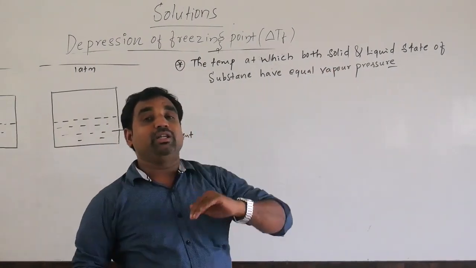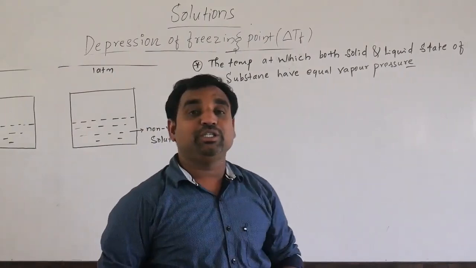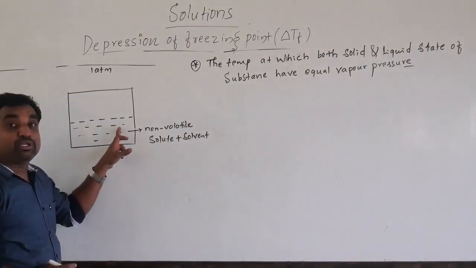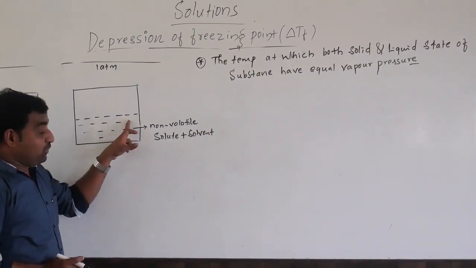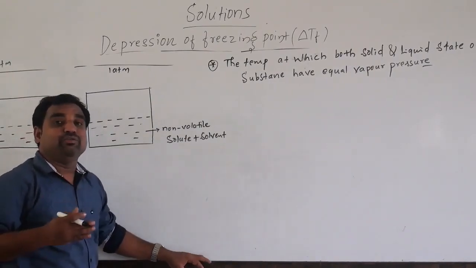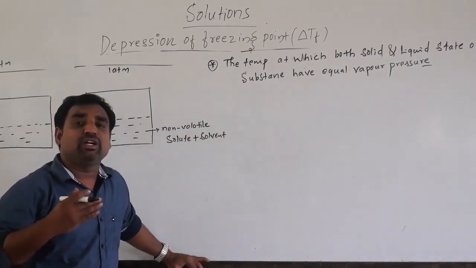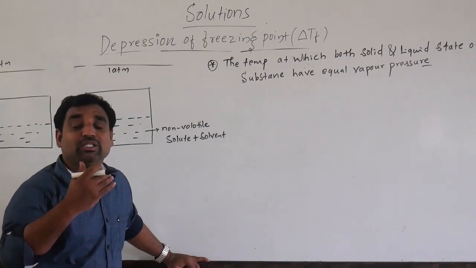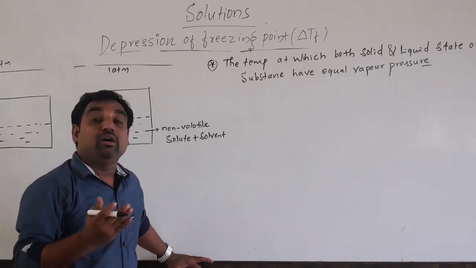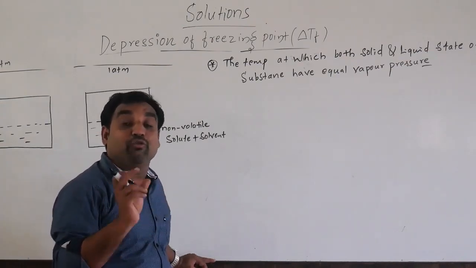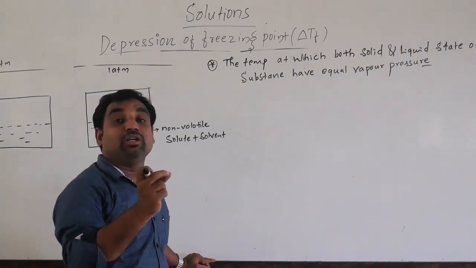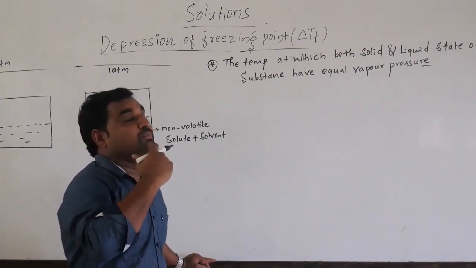It means the solution will freeze when the vapor pressures of the liquid state and the solid state are equal. When the vapor pressure of liquid and solid are equal, the solution will start to freeze. Freezing means liquid is converted into ice. For example, water is converted into ice when we decrease the temperature. So it will freeze when the vapor pressure of the solid is equal to the vapor pressure of the solvent.